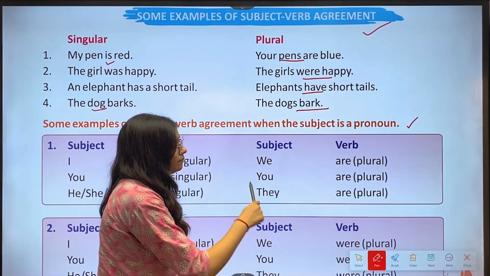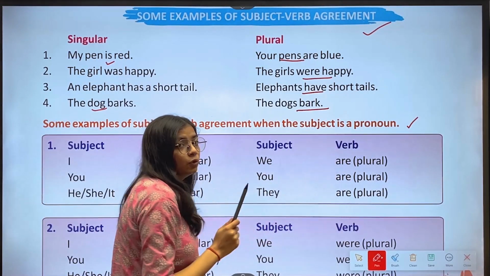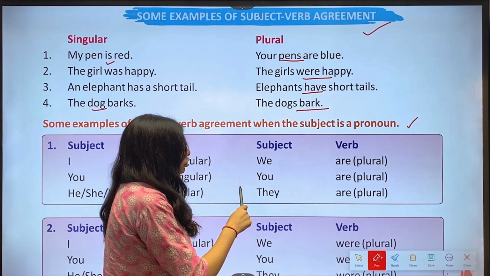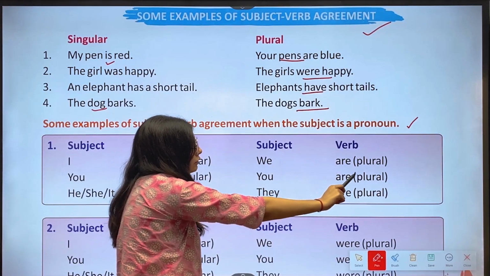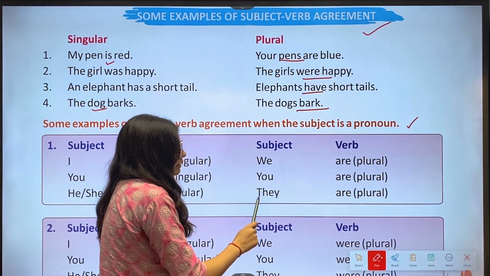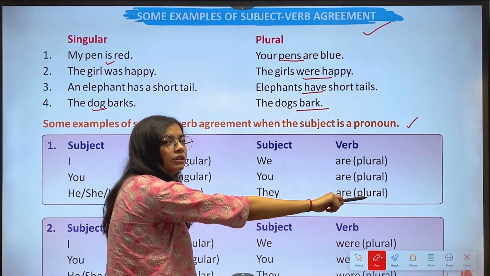Then with we, we use are, which is plural here. Then with you, again we use are, which is plural again. Then with they, we use are, which is plural.